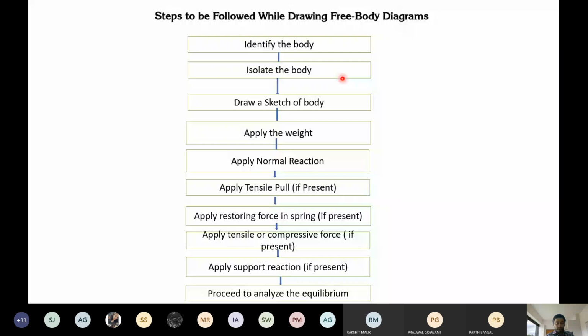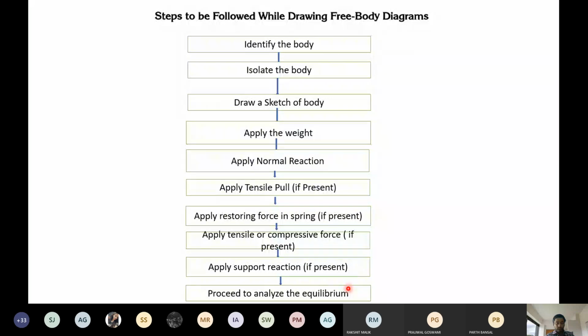Apply the weights, meaning the forces acting due to gravity. After that, apply the normal reactions due to that weight, and apply the tensile pull if it is present. As in the previous case, if a cord is there, we have to consider the tension. Then apply the restoring force in the spring if there is one; if not, forget about it. Then apply the support reactions and proceed to analyze the equilibrium condition. These are the steps to be followed while drawing the free body diagram.